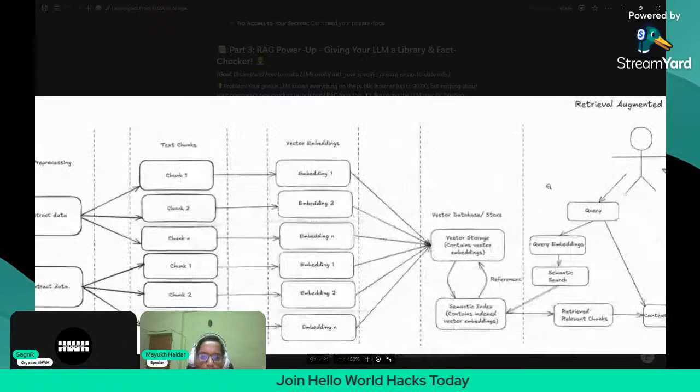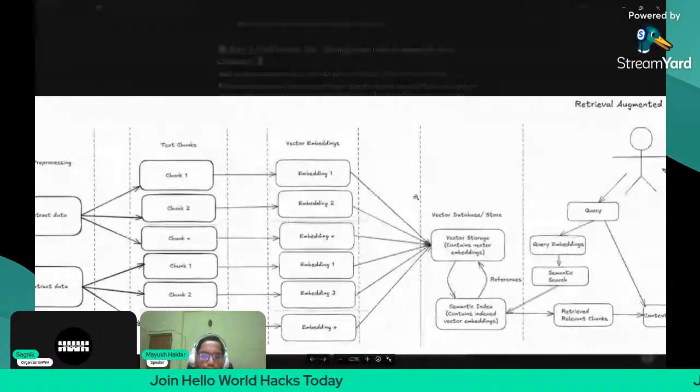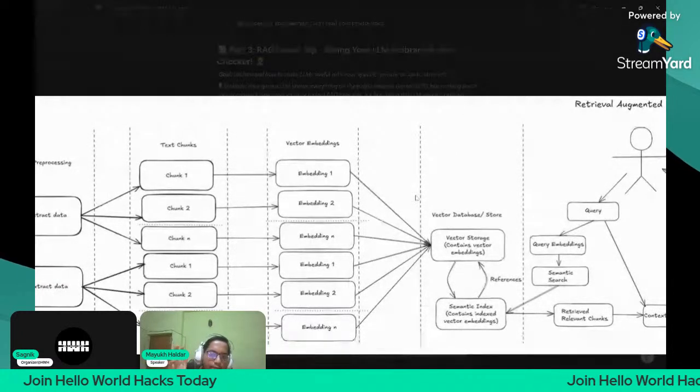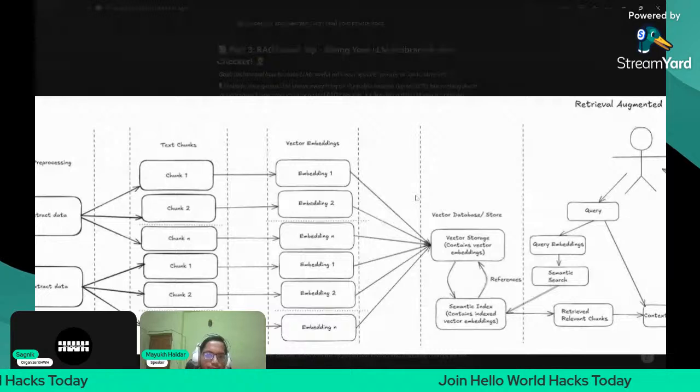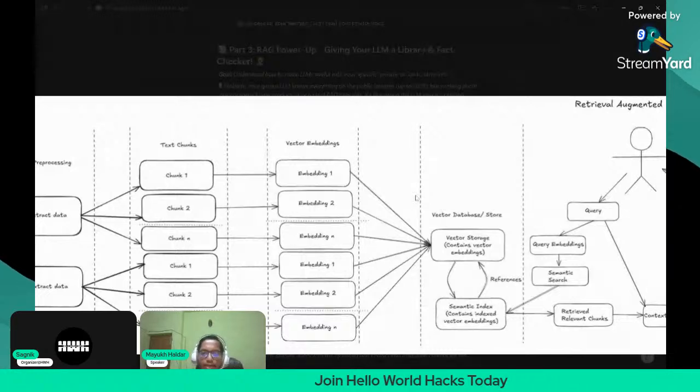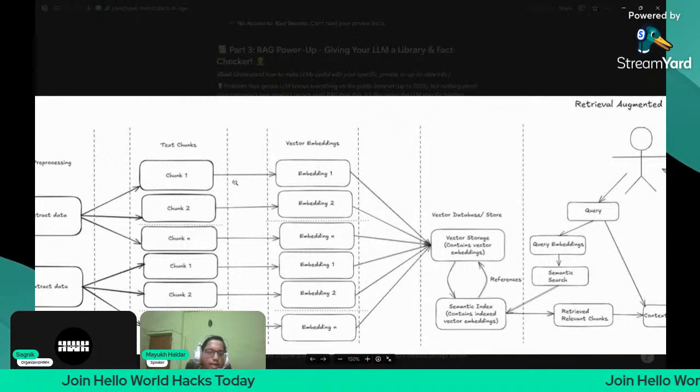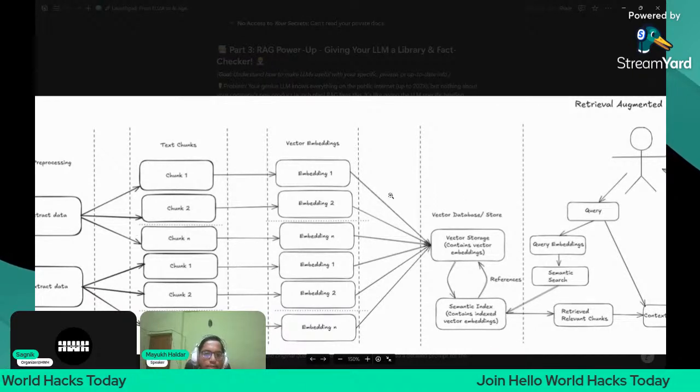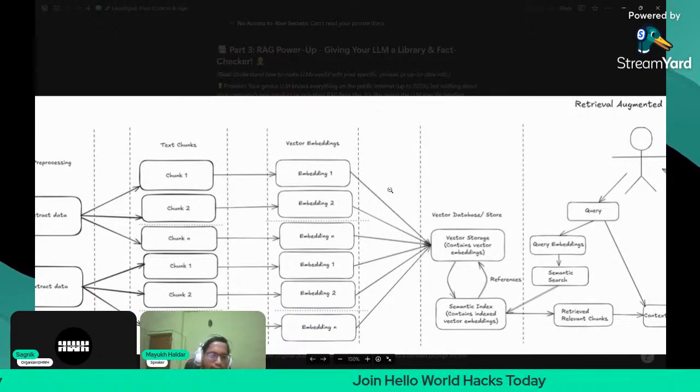After chunking, you will use the embedding model for converting it into vector embeddings, like what I told you earlier about how embeddings are actually made. They are nothing but arrays of numbers. First we chunk it, then we convert it into arrays of numbers, because LLMs can't actually understand text.